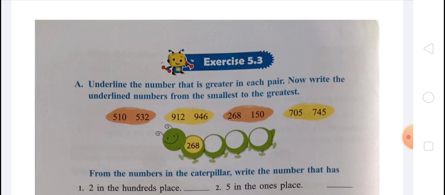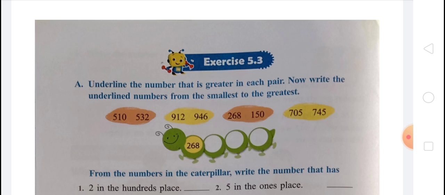So in 452, 2 is on ones place, 5 is on tens place and 4 is on hundred place. And in 701, 1 is on ones place, 0 is on tens place and 7 is on hundred place. So when we compare hundred place, that is 4 and 7, we see that 4 is smaller than 7. So 452 is smaller than 701. So Ramdas makes more shoes than Sajid.